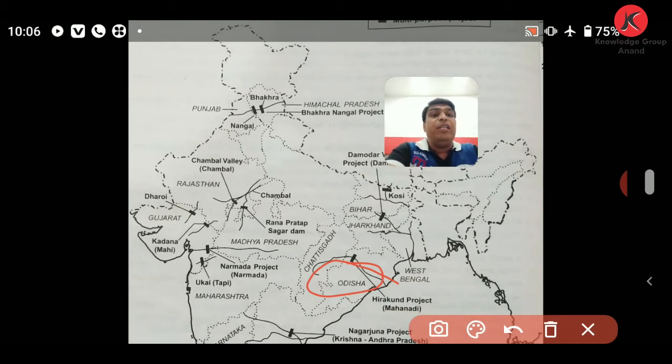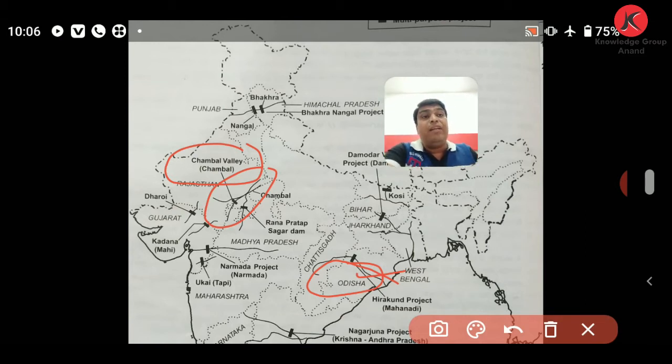In the same way, you can see the Chambal Valley multipurpose project shown on river Chambal. Madhya Pradesh and Rajasthan are the beneficiary states of this multipurpose project.